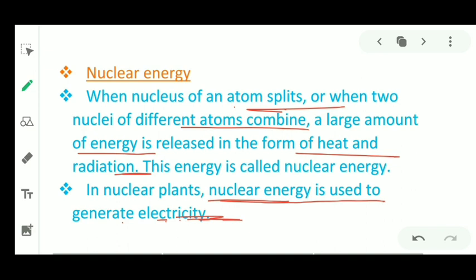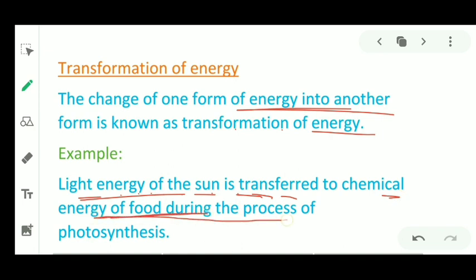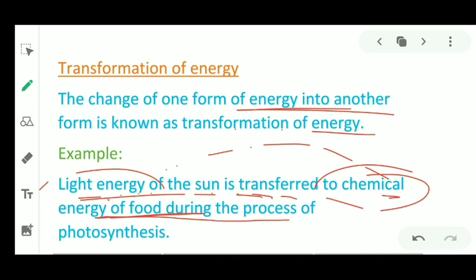Next we have transformation of energy. The change of one form of energy into another form is known as transformation of energy. For example, light energy of the sun is transformed to chemical energy of food during the process of photosynthesis. So here light energy is converted into chemical energy. This is called transformation of energy.